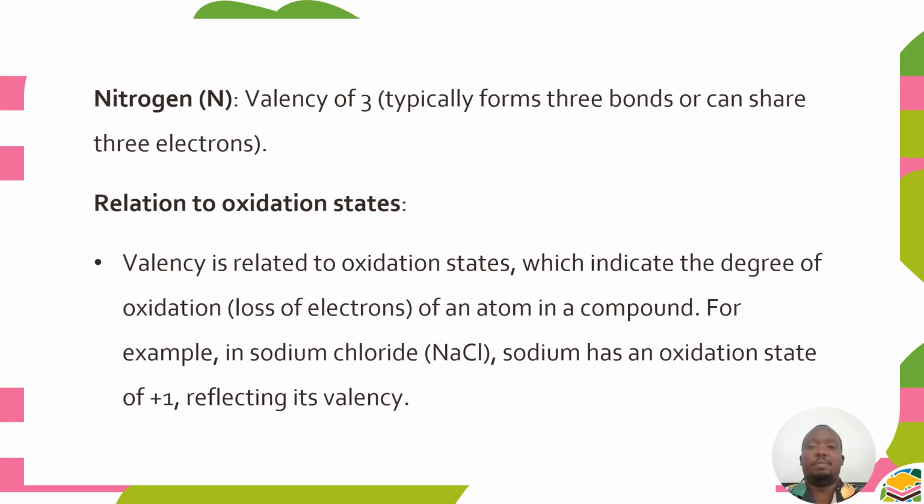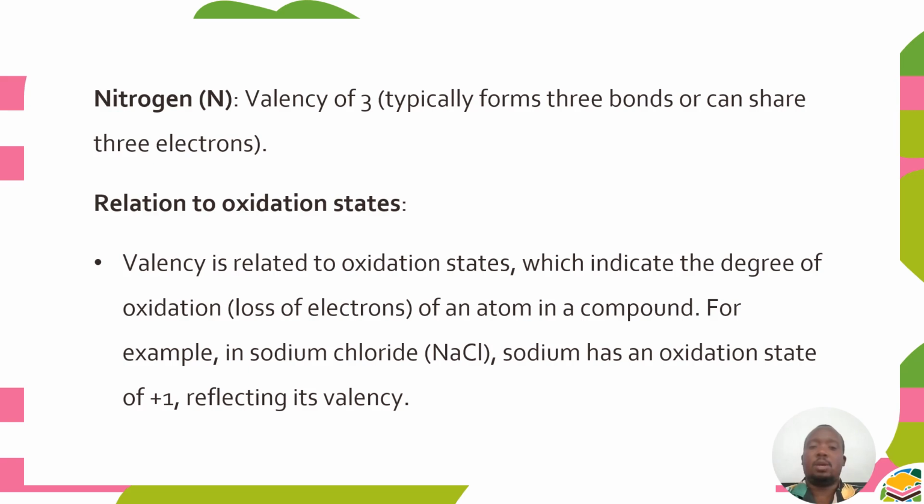So from these examples, now you can know that indeed valency is the combining power of an element: the number of electrons a particular element can gain, lose, or share. Now, valency is related to oxidation states, which indicate the degree of oxidation, that is the loss of electrons, of an atom in a compound.